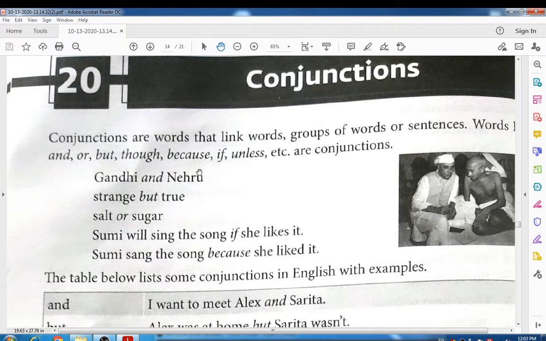See, here are some examples. Gandhi and Nehru. So, and is the conjunction. It is used to join the words. Strange but true. But is the conjunction used to join both adjectives. Then salt or sugar, it is used to join the nouns. Like that, Sumi will sing the song if she likes it. Here, the if is a conjunction used to join two sentences, right? Look, Sumi sang the song because she liked it. Here again, we use because, right? So, like this, the use of conjunctions is there.